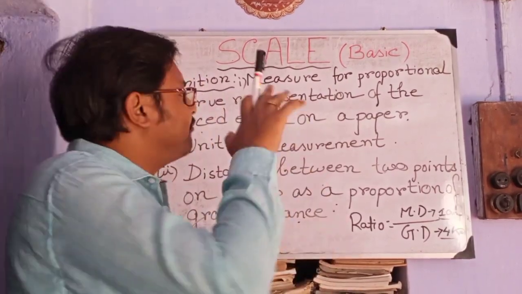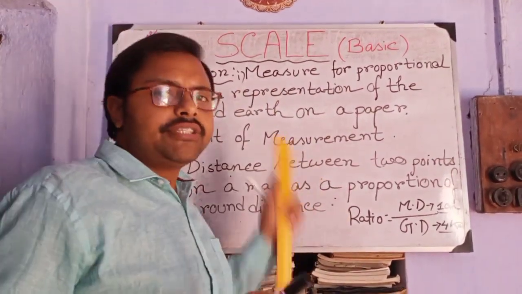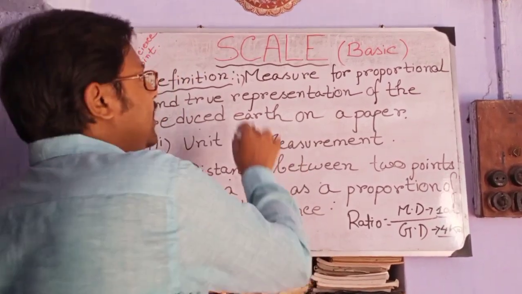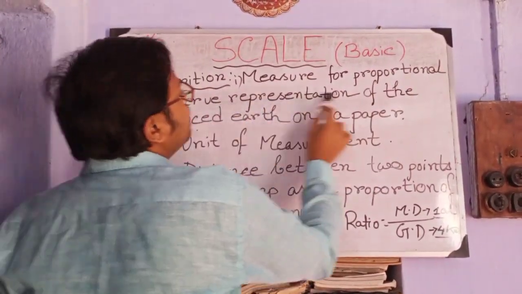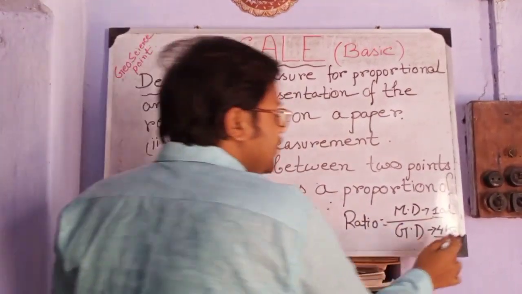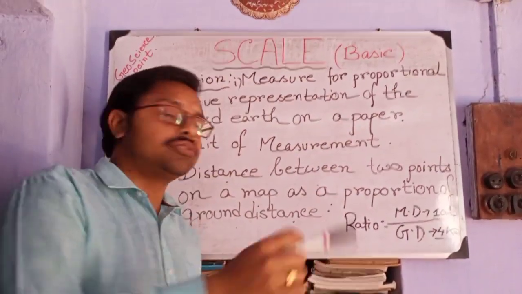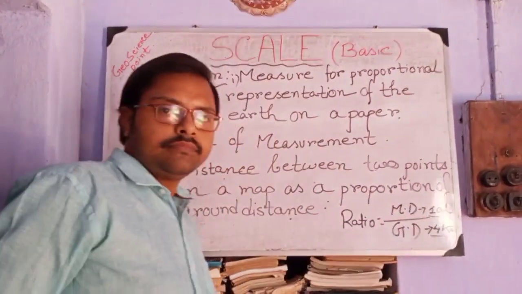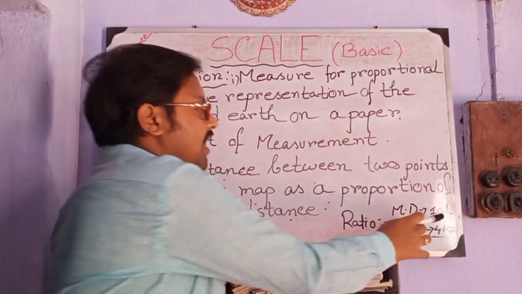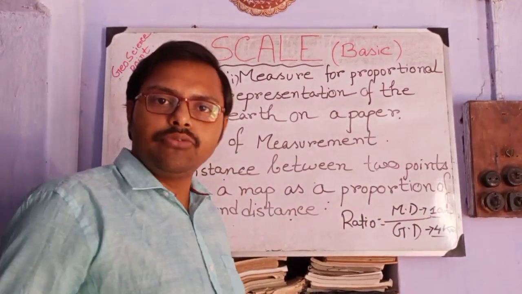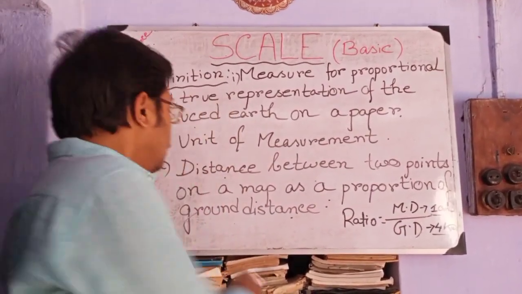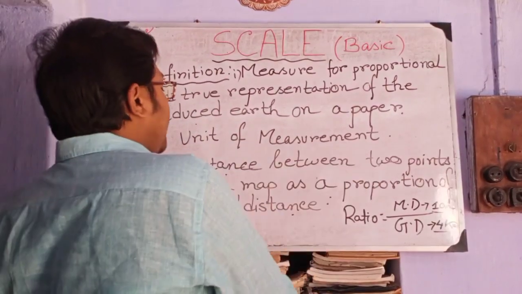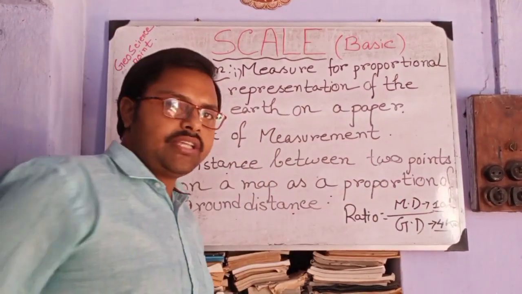Is that clear? This is a basic definition of scale, that is measure for proportional and true representation of the reduced earth. That means 4 km is being reduced to 1 cm. Second, unit of measurement, that is unit. 1 cm, it is a unit. Third, distance between 2 points on a map as a proportion of ground distance.